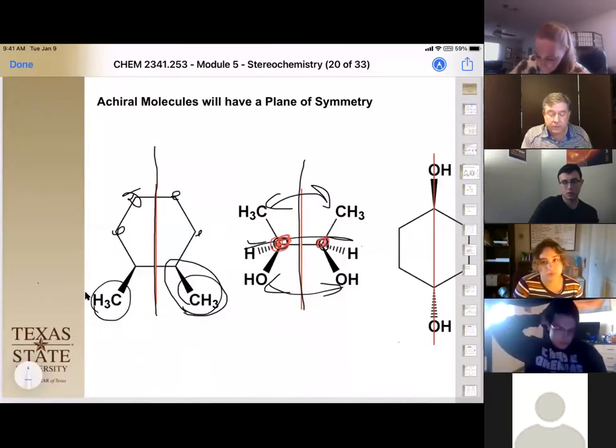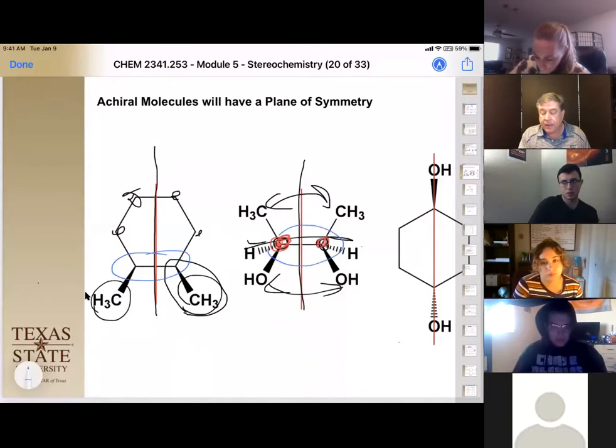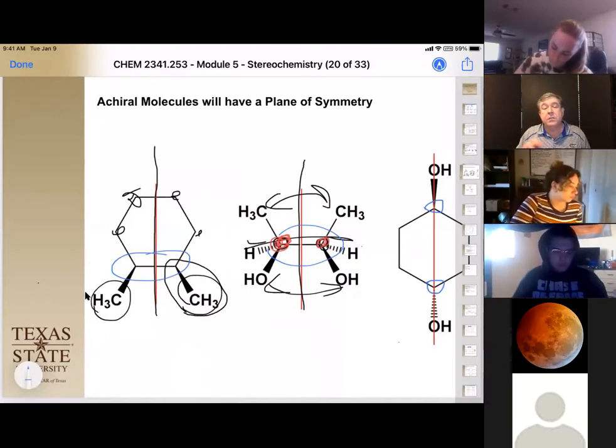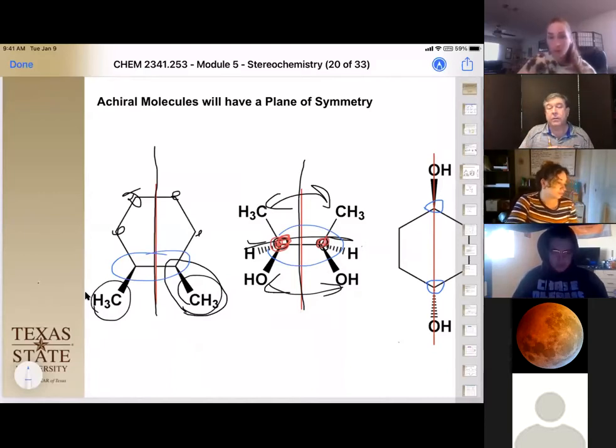Okay, so then we can also, they don't have to be right next to each other. Here, the two chiral centers were right next to each other. They can actually be opposite each other, especially in symmetrical molecules, because we can find a plane of symmetry. So whenever you have symmetrical molecules, start looking for that plane of symmetry to determine whether your compound is achiral or does have chirality.